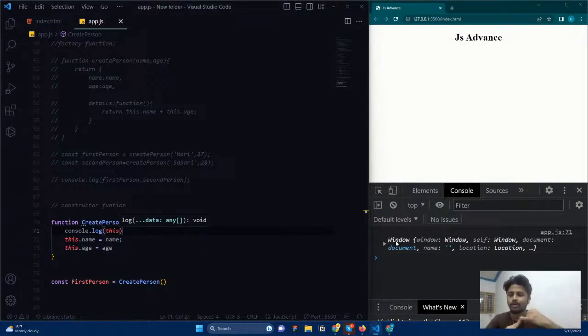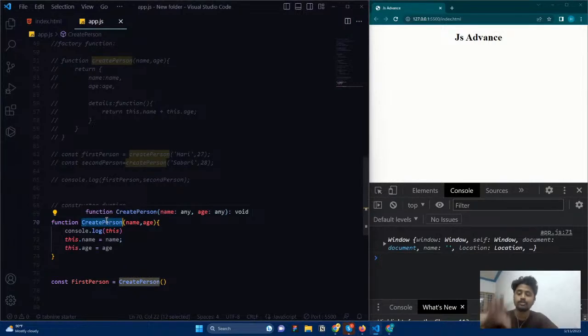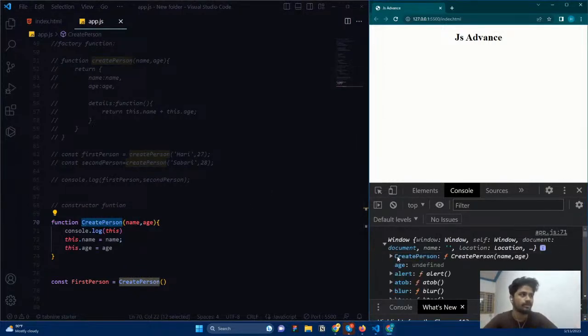Remember that whenever you create a variable with var, and whenever you create a function declaration, all those things are stored inside the global object. And this is what Window is. Now we created a function named CreatePerson, so it is stored inside the global object. Let me look inside this Window document. You can see the function that we have created.